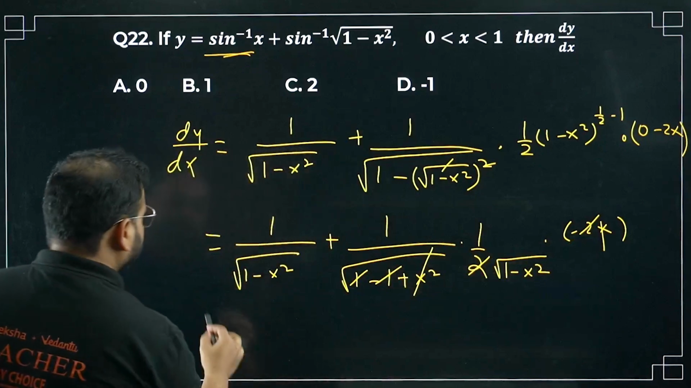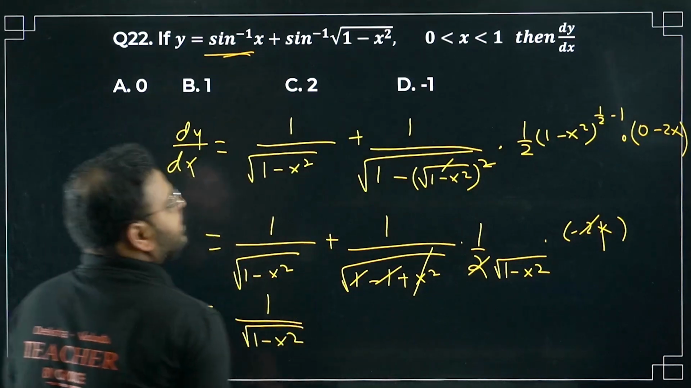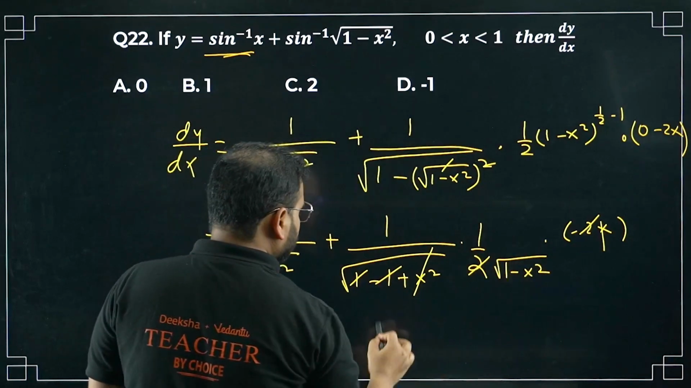What I have now? Very simple. This first term will remain as it is. 1 minus x square. There is a minus sign. So write this minus sign. What I have? Only this part left in denominator.